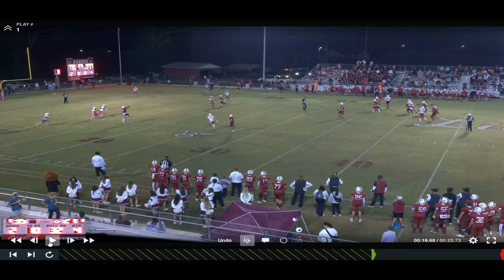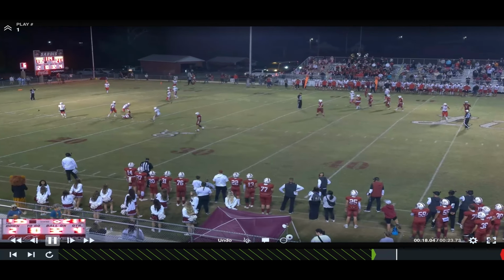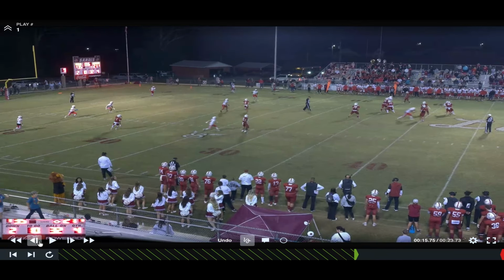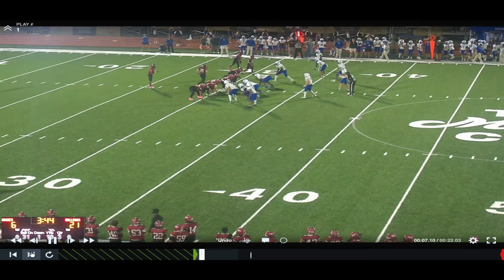But the point we want to make here is that this does not have to be above the shoulders to be a foul. For him to legally contact him forcefully, he has to wrap up, use open hands, or be playing the ball. He's got to do one of those 3 things: wrap his arms around him, use open hands, or play the ball. And he's not doing any of those 3. So where he hits him is not relevant. You can see there, he's just blowing him up to be blowing him up. And that's a foul. Need to get those. That's a player safety issue.